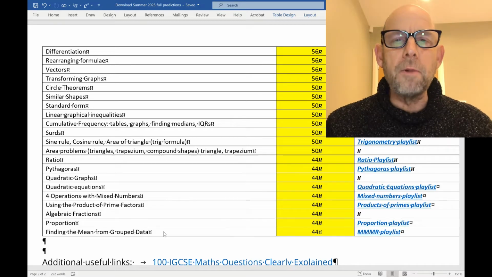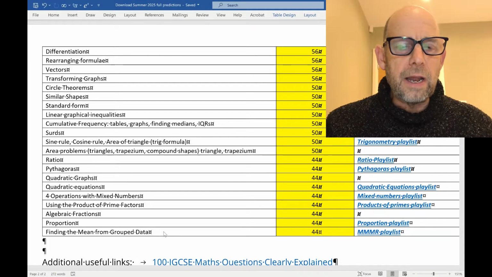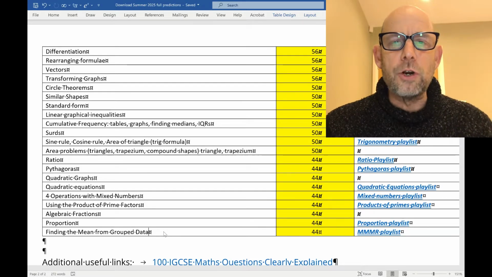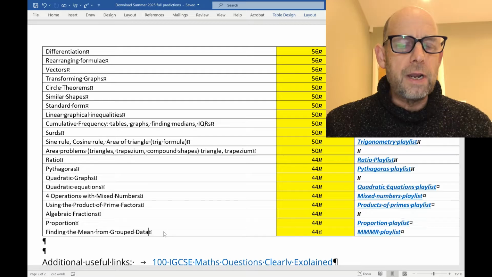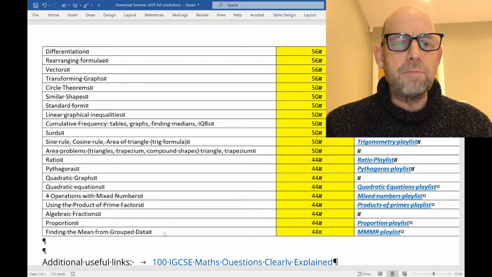So finding the mean from group data, you're going to use midpoints there, I suspect, and you will need to practice that so you can do it fluently so that when the question comes up, you can solve it without thinking about it. Proportion. That's when two variables are in direct proportion or inverse proportion.